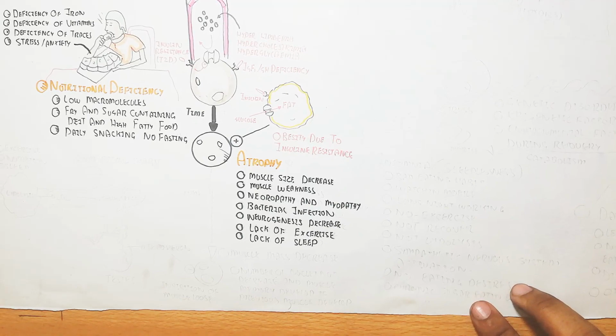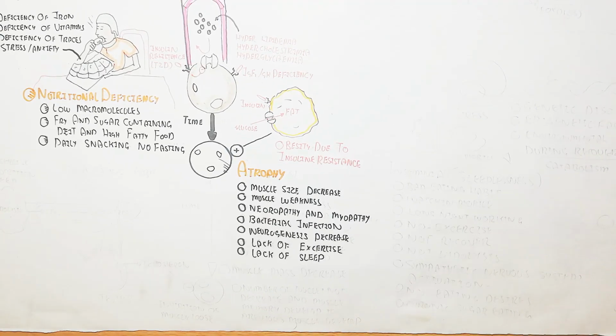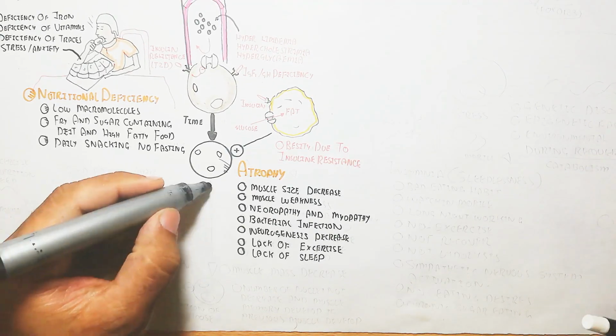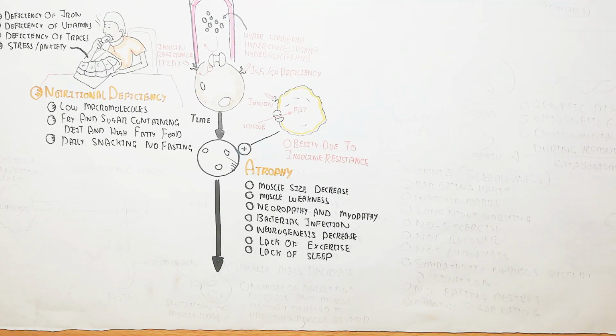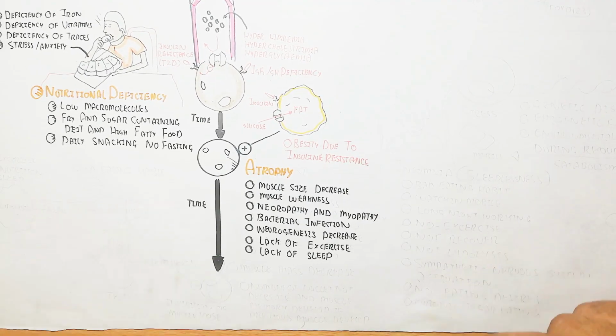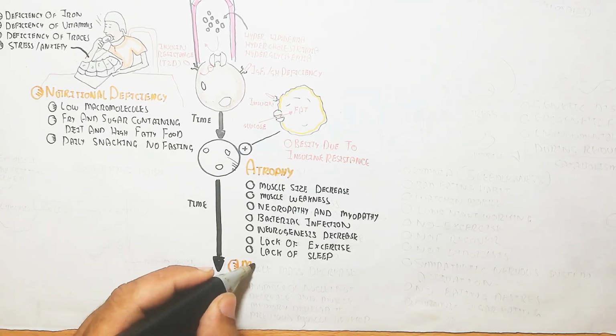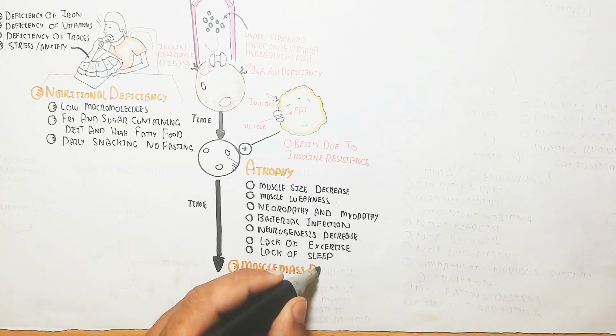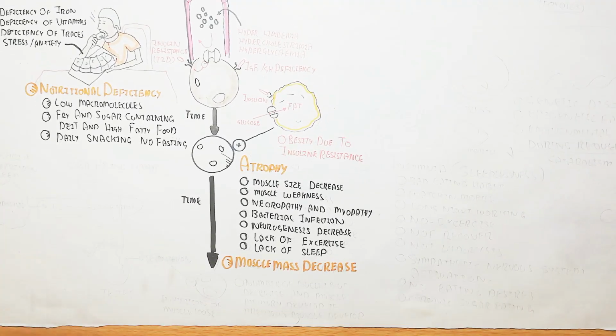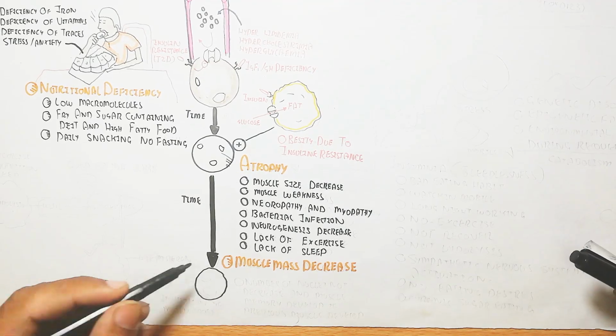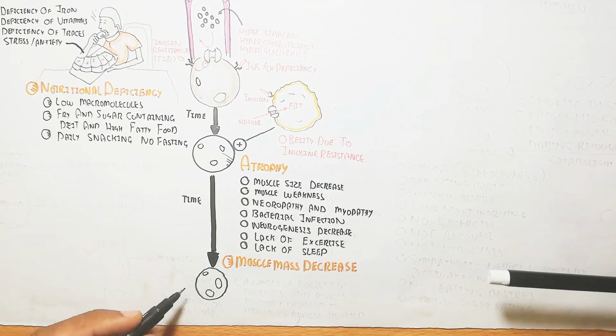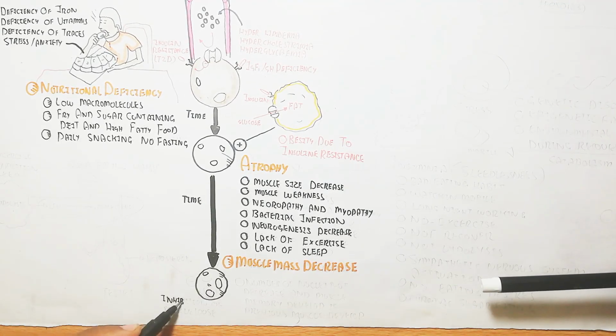Because BDNF decreases, this is known as the decrease of neurogenesis. Lack of exercise and lack of sleep will trigger the muscle mass decrease. Muscle mass requires sleep and exercise: the breakdown of muscle fiber leads to more growth during sleep. So this is the inhibition of muscle mass.